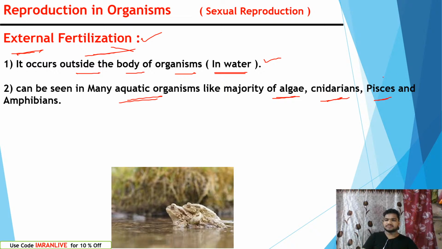Cnidarians, fishes, species means fishes, they release their gametes, ova and sperms, into the water. Also, we can see this in amphibians. Generally, we have already studied in our lower classes about frogs. Once copulation is done in frogs, they release the ova and they release the sperms into the water. During the travelling of the sperms towards the ova, a large number of sperms will die. So that is the reason they release more number of sperms.